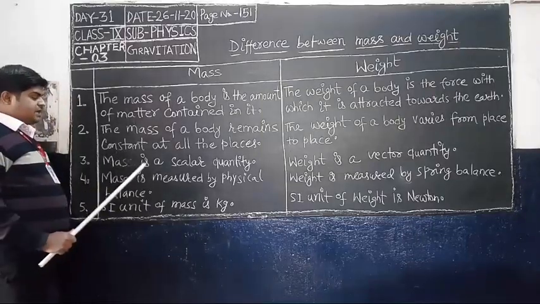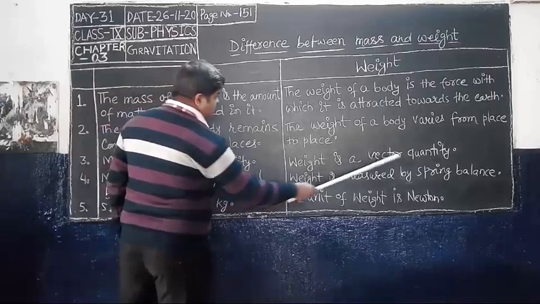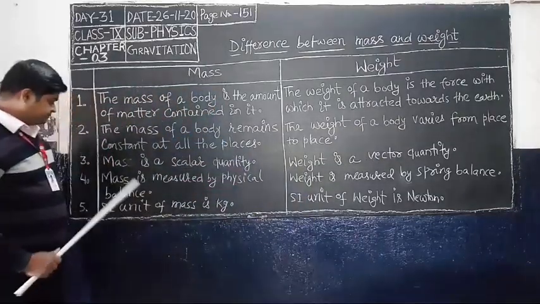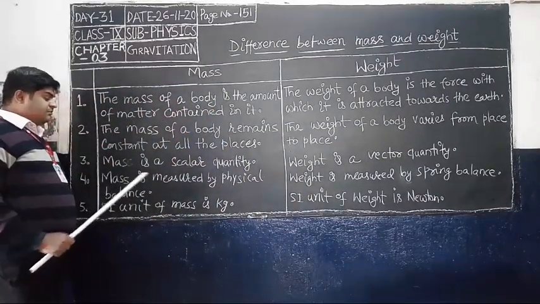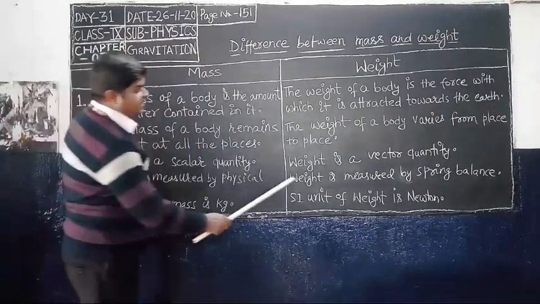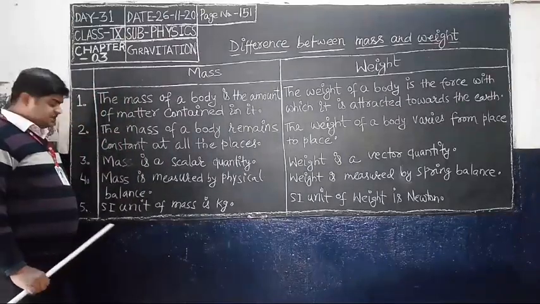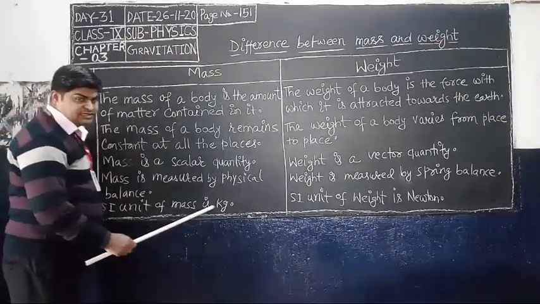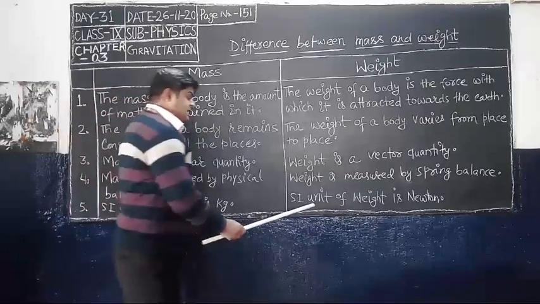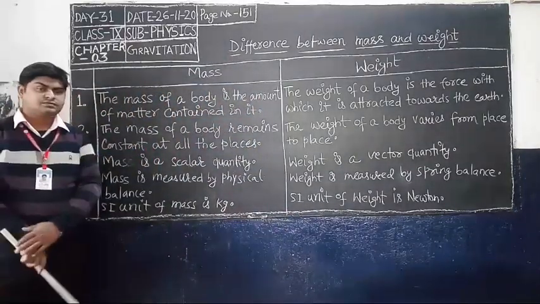Third, mass is a scalar quantity, whereas weight is a vector quantity. Fourth, mass is measured by a physical balance, weight by a spring balance. And the last difference is that the SI unit of mass is kg, whereas the SI unit of weight is Newton.